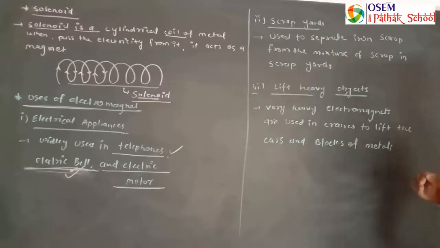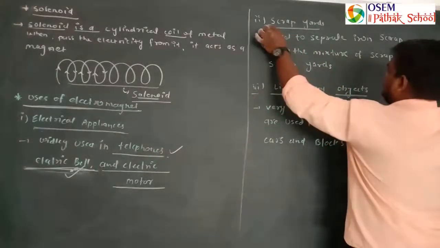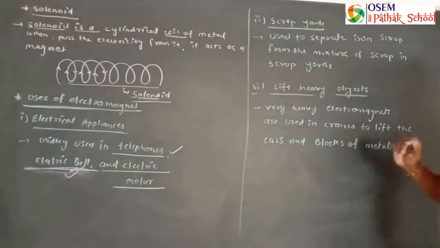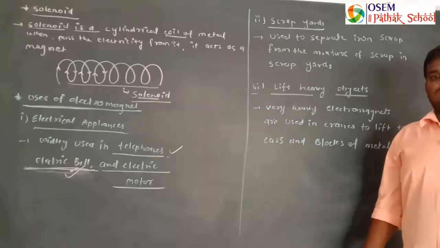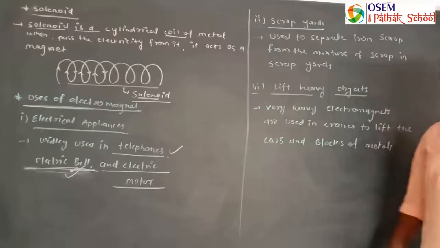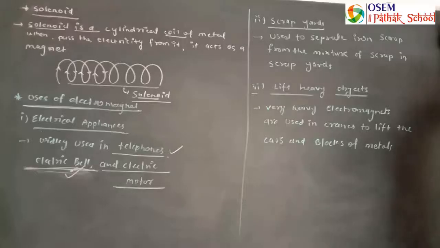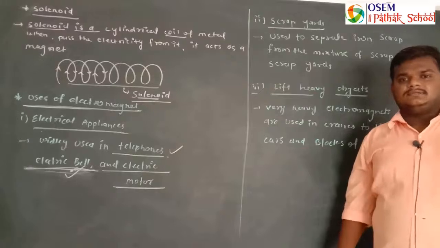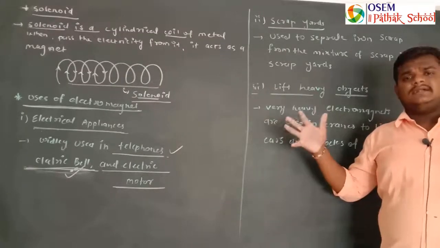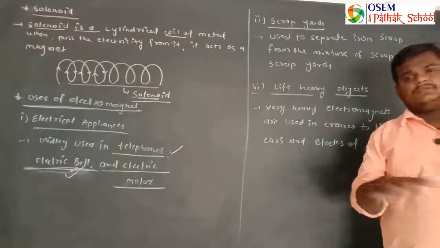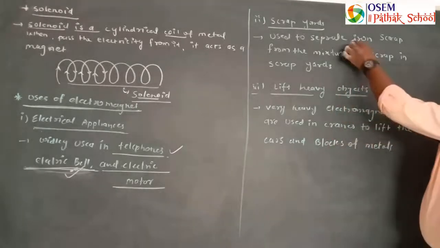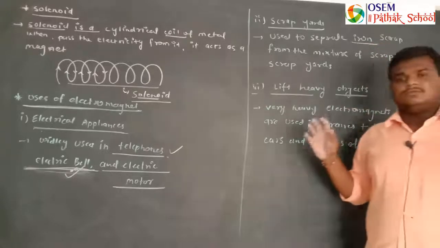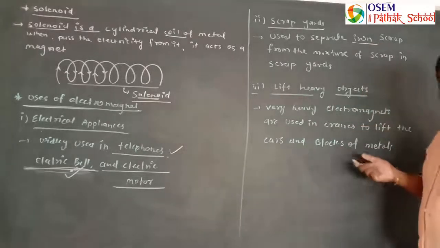Now the second use: it is used in scrap yards. Scrap yards means the wastages of materials, wastages of metals, scraps we can say. So how is it used in scrap yards? It is used to separate the iron scrap from the mixture of scrap in the scrap yard. Lots of metal scraps are mixed with each other, and inside that iron is also there.